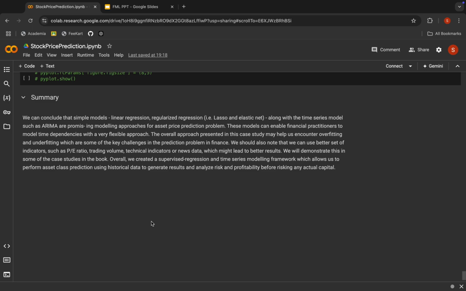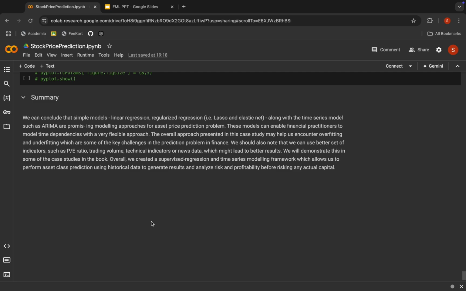So we can tell that linear regression models, regularized regression like lasso and elastic net, along with time series models such as ARIMA, are promising modeling approaches for asset price prediction. These models can enable financial practitioners to model time dependencies with a very flexible approach. The overall approach presented in this case study may help us in encountering overfitting and underfitting, which are some key challenges in prediction problems in finance. We should also note that we can use a better set of indicators such as P/E ratio, trading volume, technical indicators or news data, which might lead to better results.